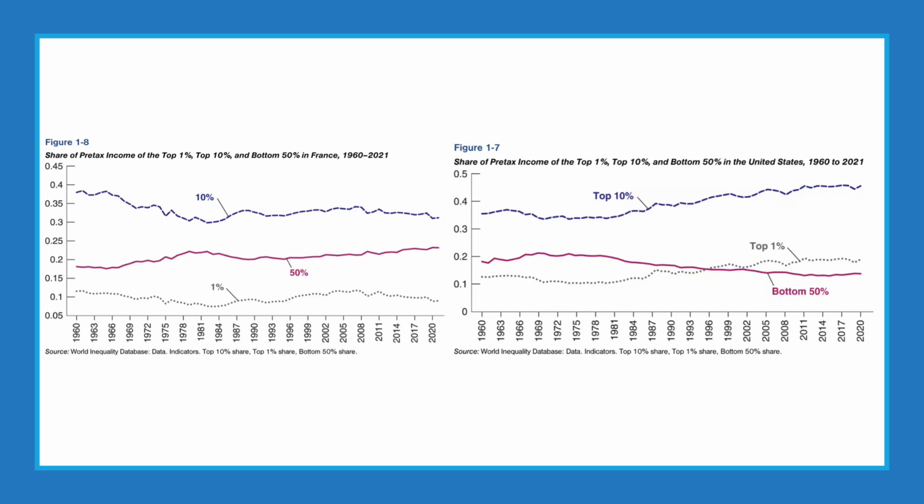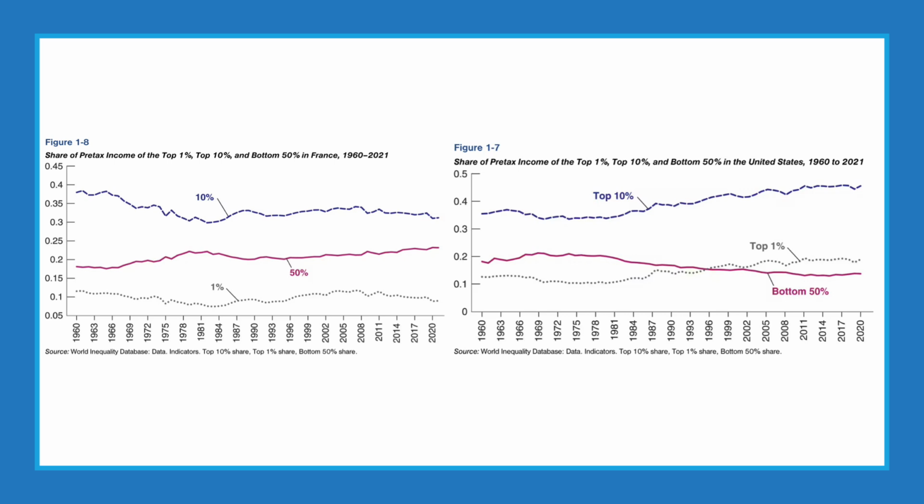In 2021, the share of the top 1% was almost 10% in France and 20% in the United States. The share of the top 10% was 31% in France and 45% in the United States. The share of the bottom 50% was 23% in France and only 14% in the United States.